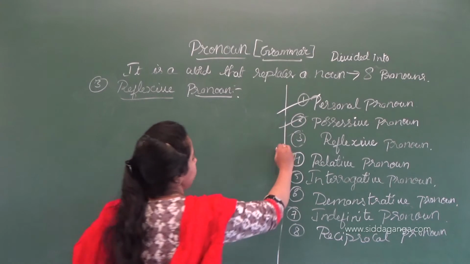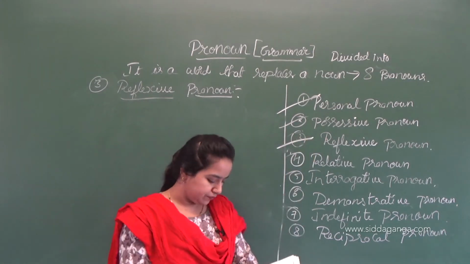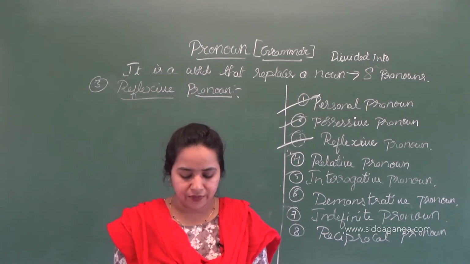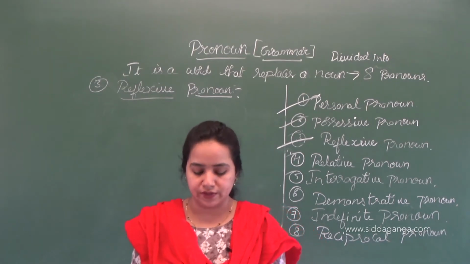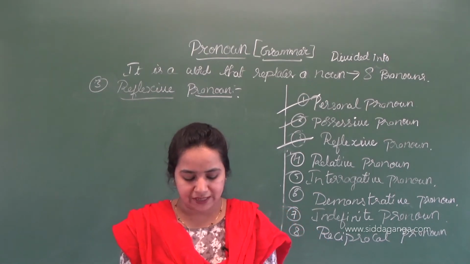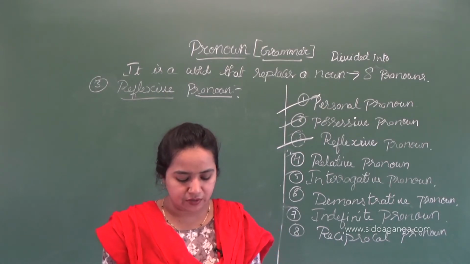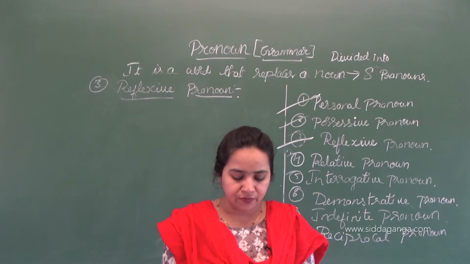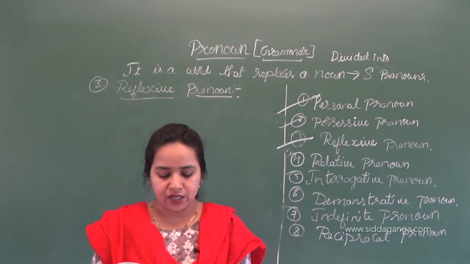Reflexive pronoun. So what is this reflexive pronoun? A reflexive pronoun is used when we want to refer back to the subject of the sentence. Reflexive pronouns end with "self" in the case of singular and "selves" in the case of plural, when we want to refer back to the subject of the sentence.